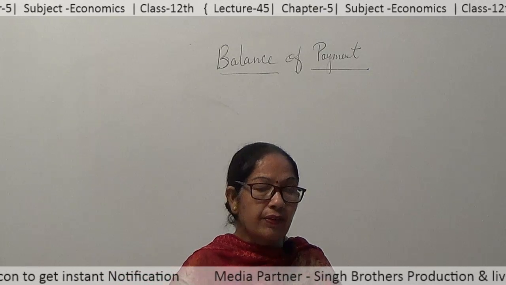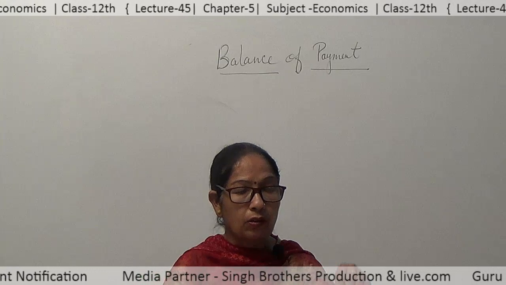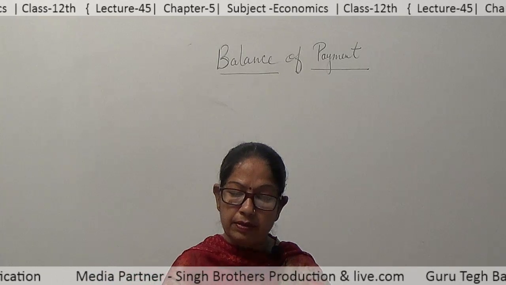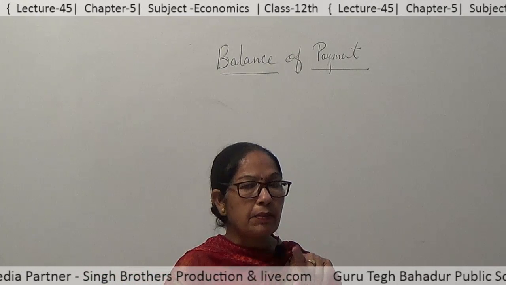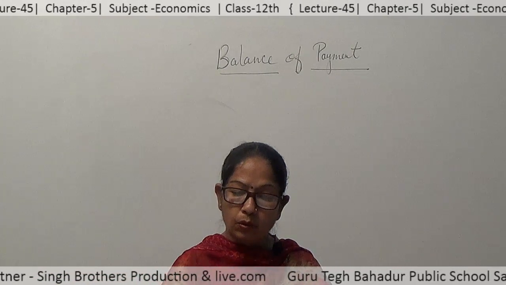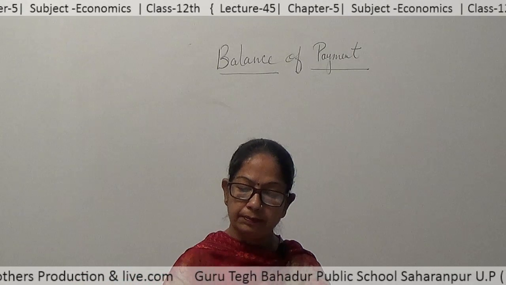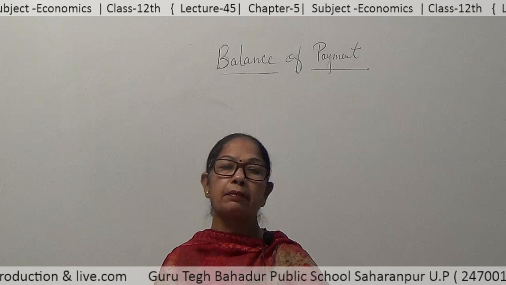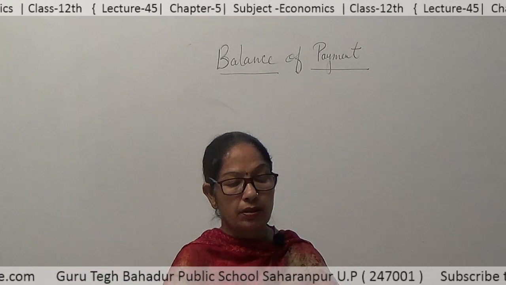What is the significance of the distinction between autonomous and accommodating items? Significance is that deficit or surplus in BOP occurs due to deficit or surplus in autonomous transactions, and accommodating transactions are made to cover up deficit or surplus in BOP account.